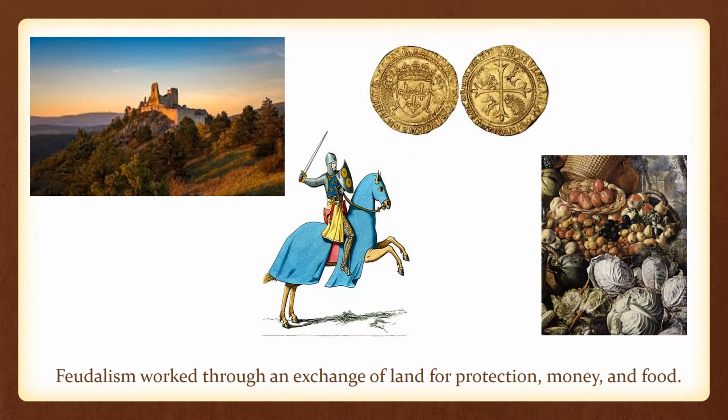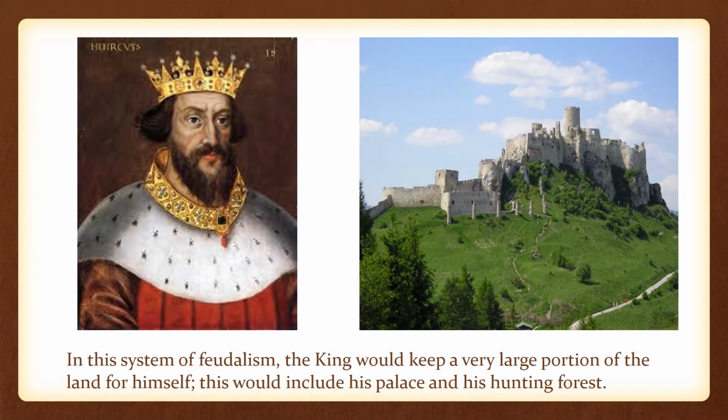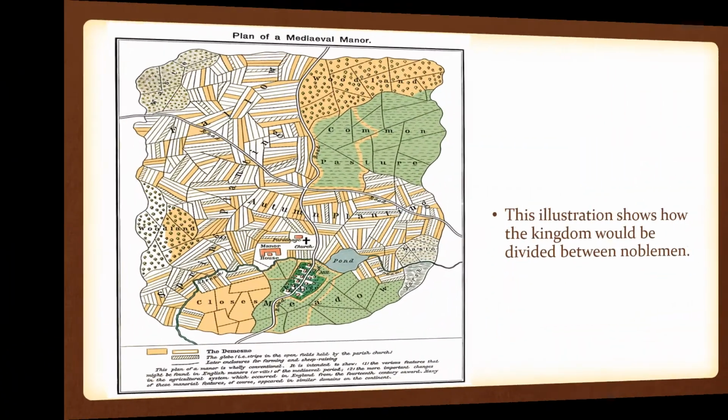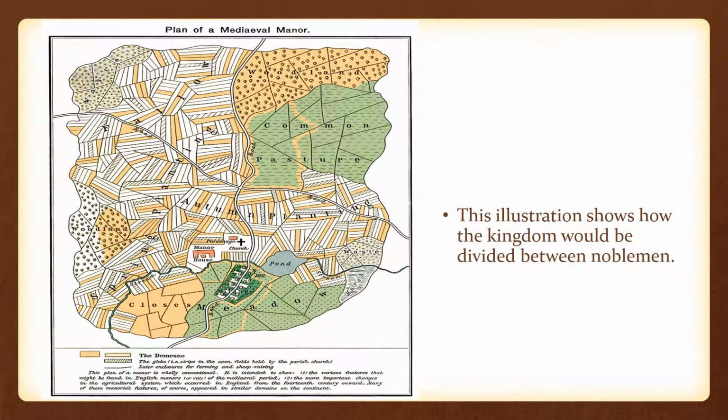The system of feudalism arose as a matter of security for those European kings. Feudalism worked through an exchange of land for protection, money, and food. In this system of feudalism, the king would keep a very large portion of the land for himself. This would include his palace and his hunting forest. The rest of the kingdom would be divided between noblemen based on their ties to the king and their family status.